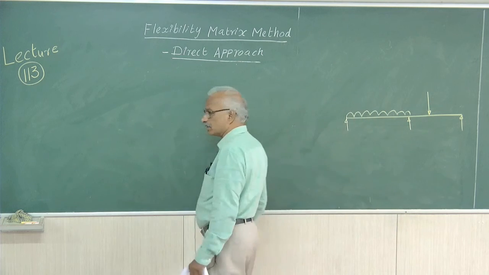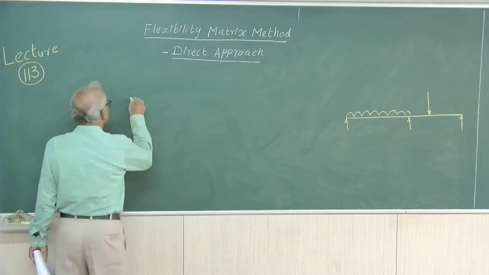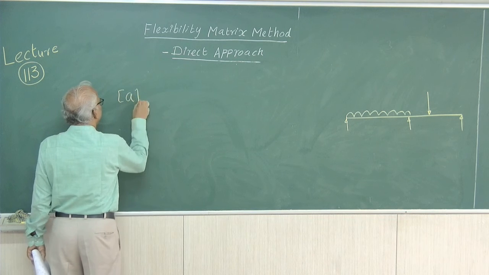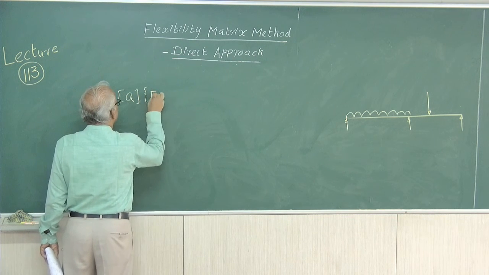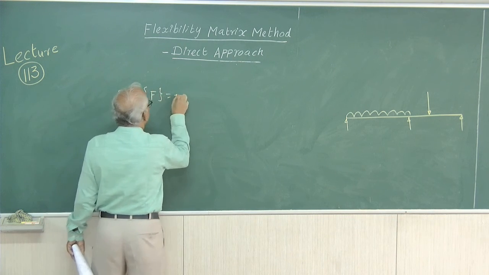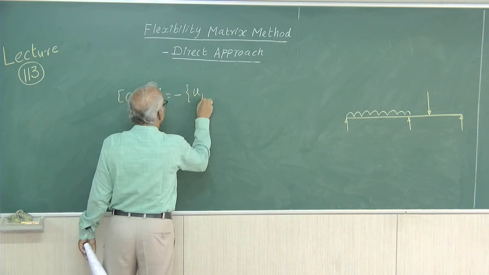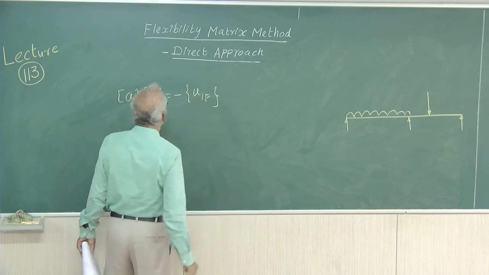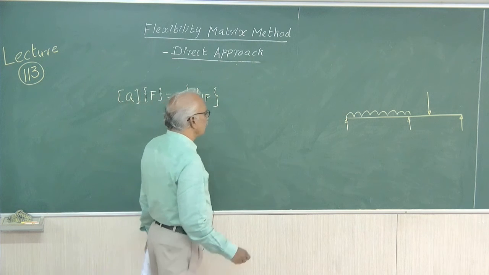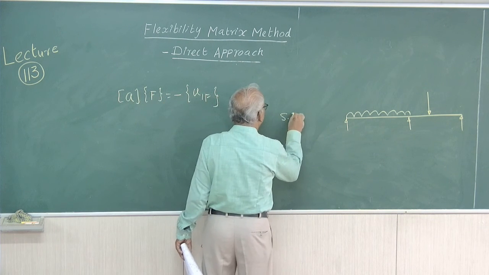Here also the procedure is A into F equal to minus U1F. Here also the static indeterminacy is 1.